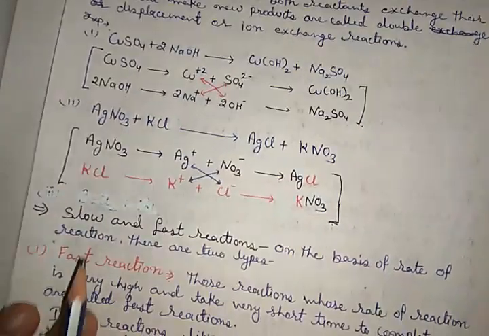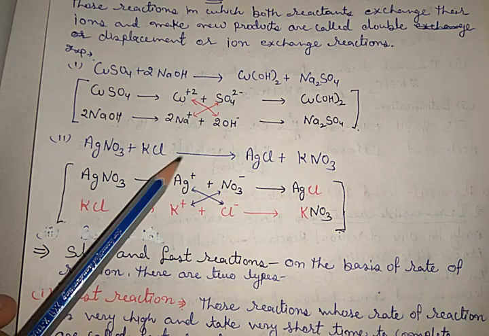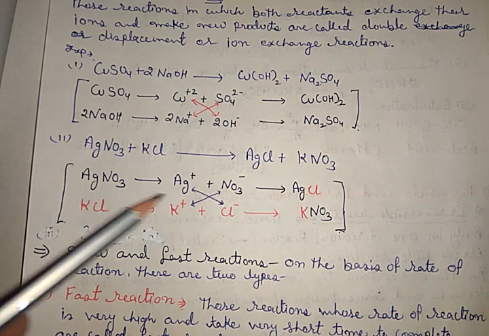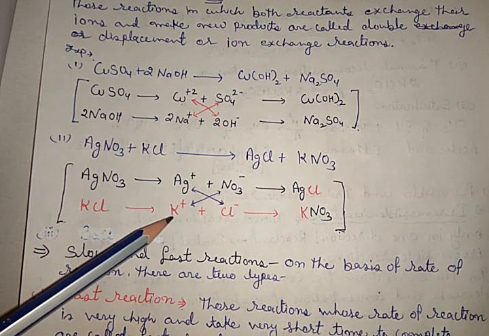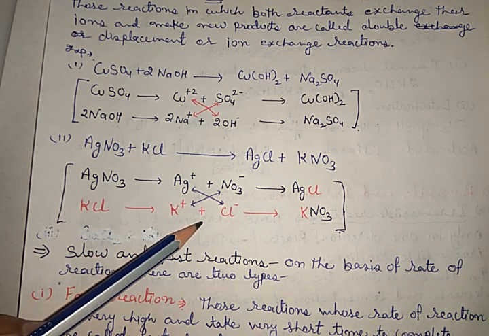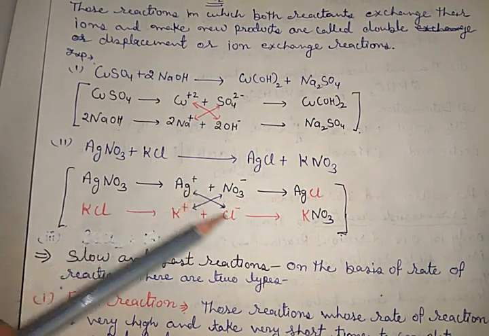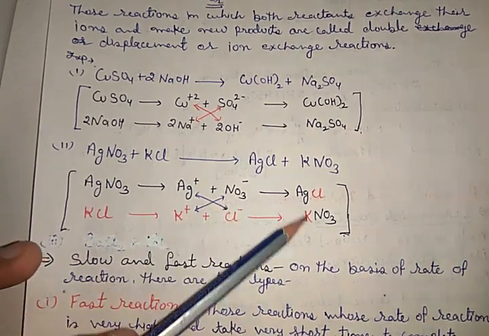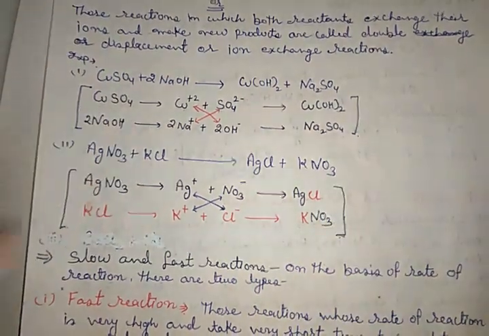Got it? The second example is similar: AgNO3 plus KCl equals AgCl plus KNO3. Here again, silver nitrate dissociates and gives silver and nitrate ions. Potassium chloride dissociates and gives potassium and chloride ions. Now they exchange their ions. Silver combines with chloride and potassium combines with nitrate and make AgCl and KNO3. Hence the products are AgCl and KNO3.